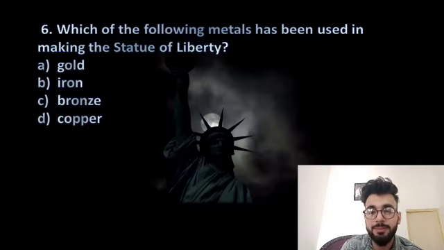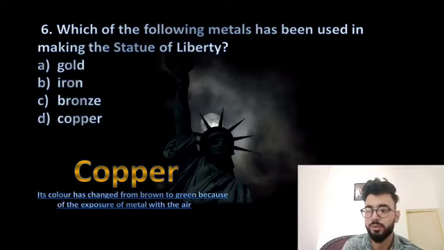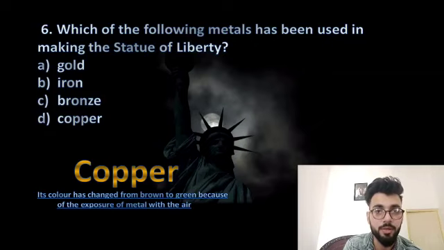Which of the following metals has been used in making the Statue of Liberty? Gold, iron, bronze or copper? So the answer to this question is copper. But as you all know students, copper is basically a metal which is brown in color. But when we see the Statue of Liberty, we see that it shows some kind of green color. Why is it so? Because the copper, being a metal, has reacted to the atmosphere basically. And just because of that reaction, it has been corroded and its color has been changed to green. Okay, let's move to the seventh question.